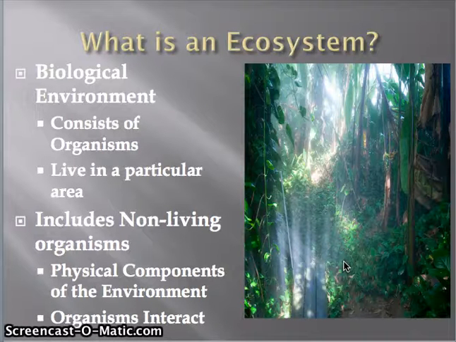What is an ecosystem? An ecosystem is a biological environment consisting of all organisms living in a particular area, as well as the non-living physical components of the environment with which the organisms interact, such as air, soil, water, and sunlight.